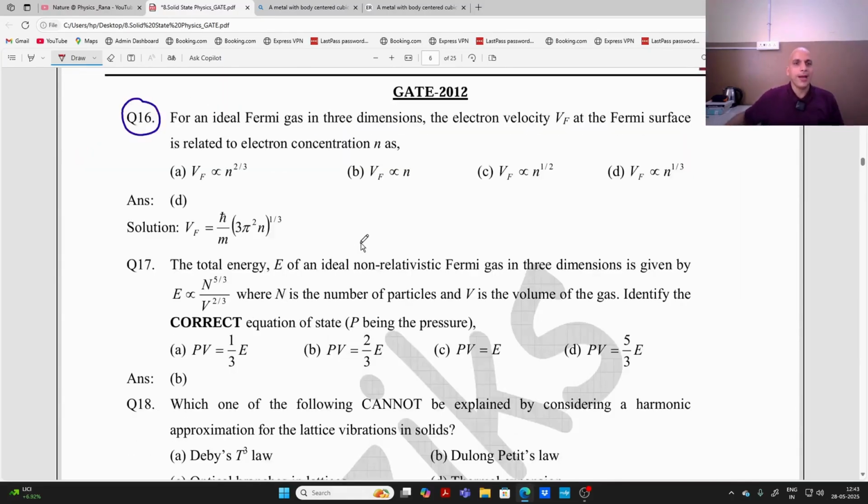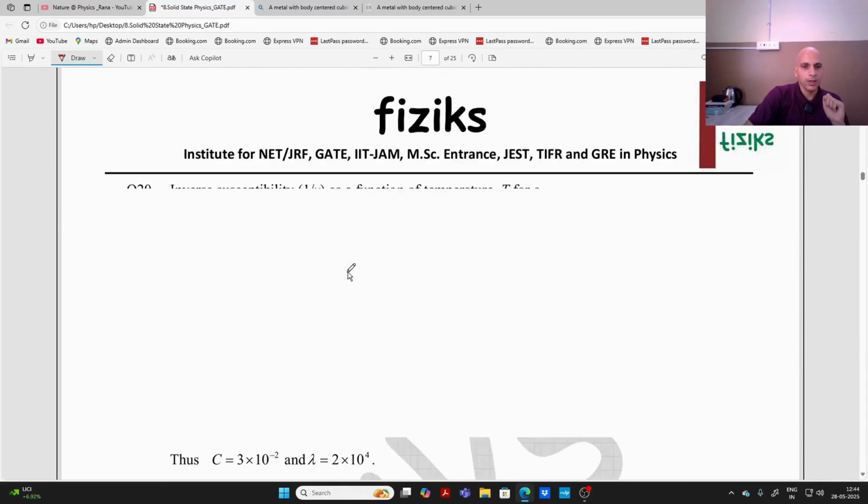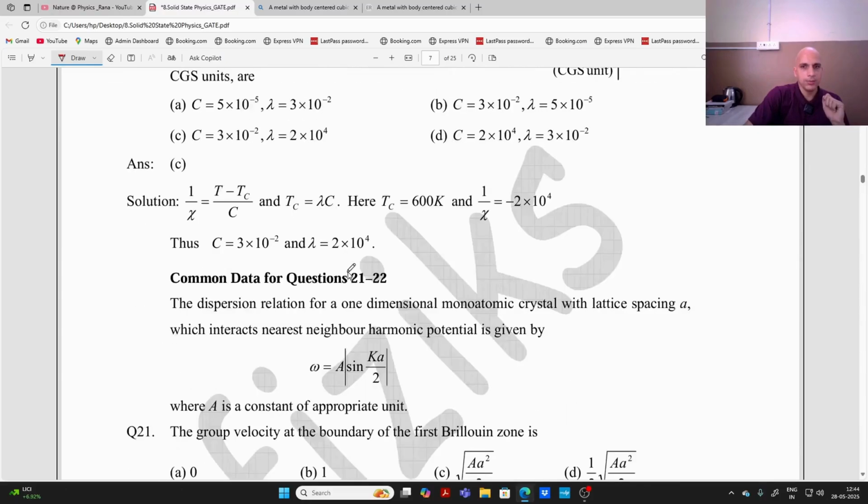You can see, for an ideal Fermi gas in 3 dimensions, the electron velocity v_F at the Fermi surface. So recall the relation for the Fermi velocity, I mean the velocity of the electron at the Fermi level, and we know very well that it is directly proportional to n to the power 1 by 3. So D is the correct answer. We have to remember this expression, or you can derive it, right? Now I am going to some other questions.